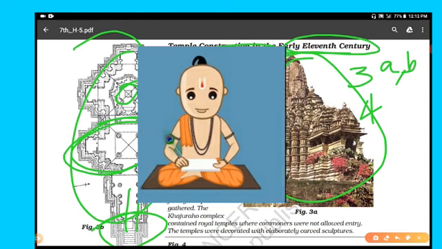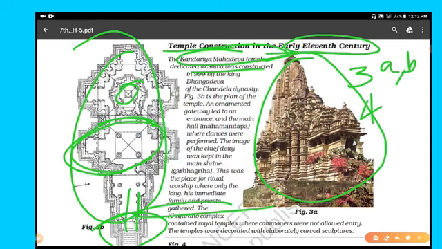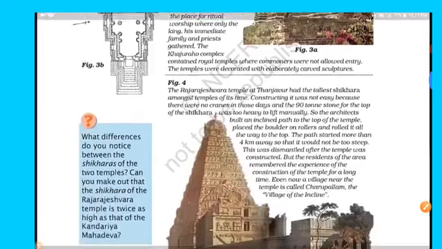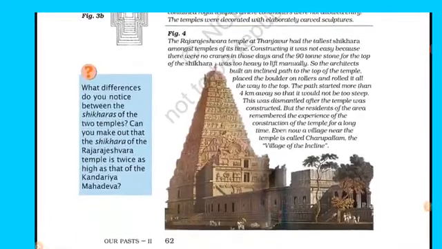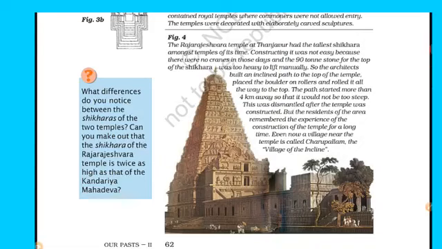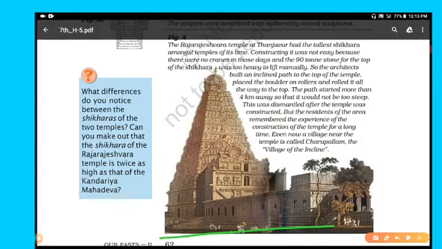The Khajuraho complex contained royal temples where commoners were not allowed entry. The temples were decorated with elaborately carved sculptures. After that, in figure number 4, you can see a very beautiful temple. This one, the Raja Rajeshwara temple situated at Tanjore, had the tallest shikhara amongst temples of its times.